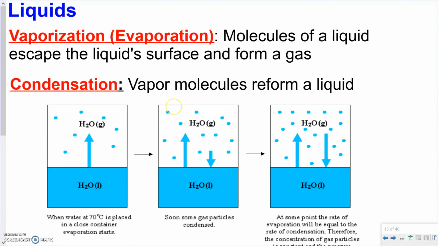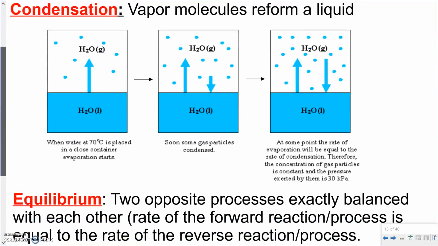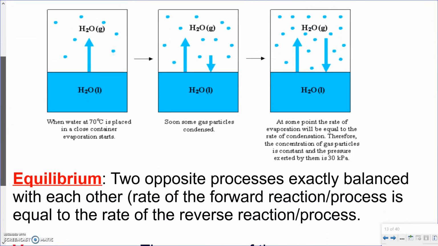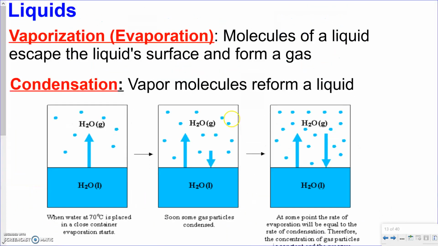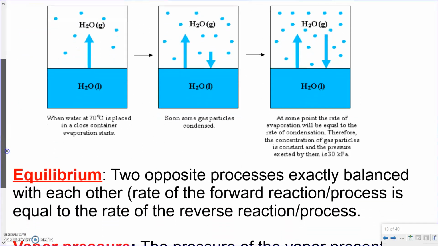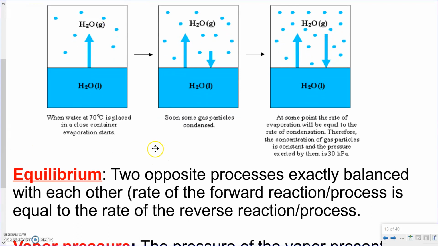First off, we have the idea that liquids can vaporize and condense. Vaporization means it turns into a gas, and condensation means it's turning into a liquid. Okay, what happens with vapor pressure is we reach equilibrium. So we've already discussed equilibrium. It is when the two processes, the vaporization and condensation of the liquid, are balanced with each other. It means the rate in which the water is turning into a vapor and the rate in which the vapor is turning into a liquid equal each other.